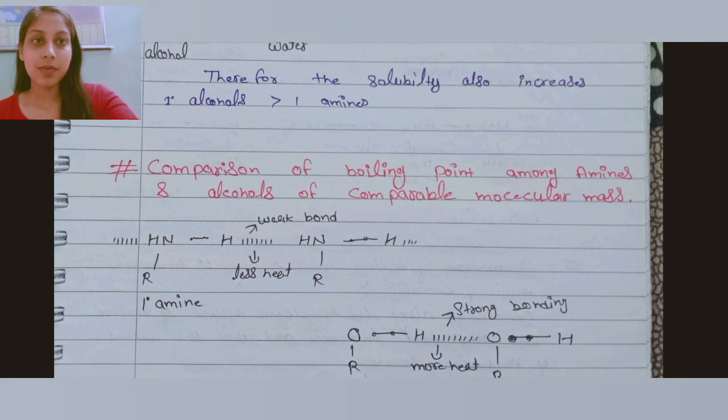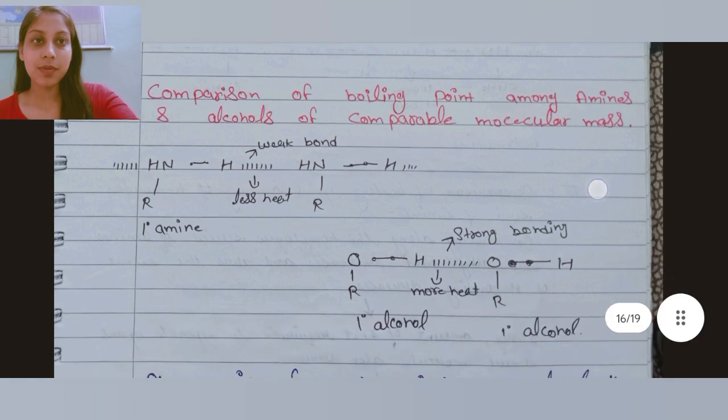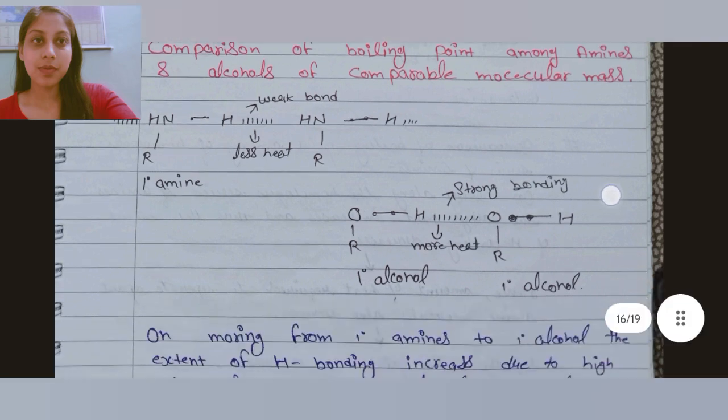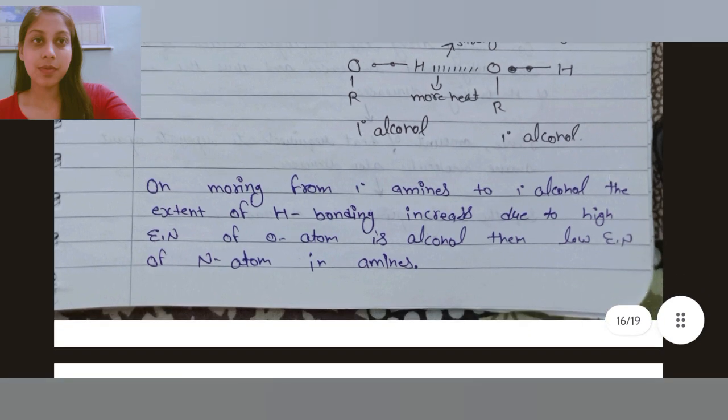Now, the comparison of boiling point among amines and alcohols of comparable molecular masses. On moving from 1 degree amine to 1 degree alcohol, the extent of hydrogen bonding increases. Due to the high electronegativity of the oxygen atom in alcohol, than the low electronegativity of the nitrogen atom in amines.